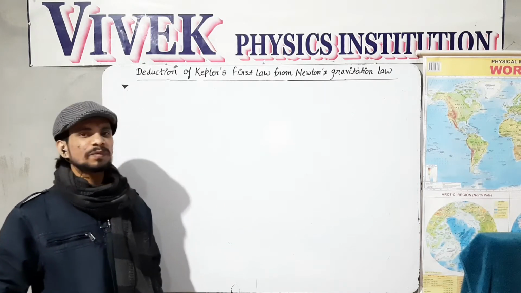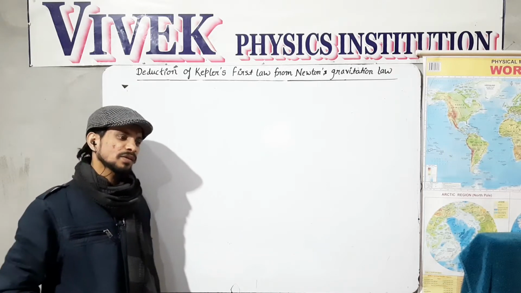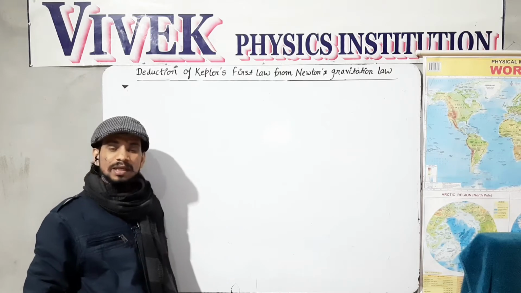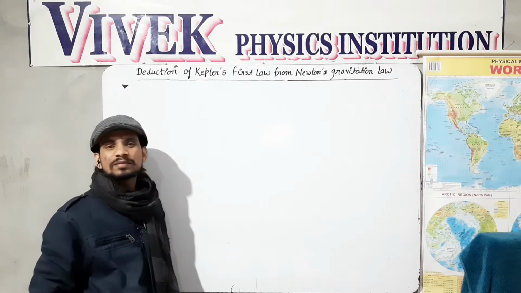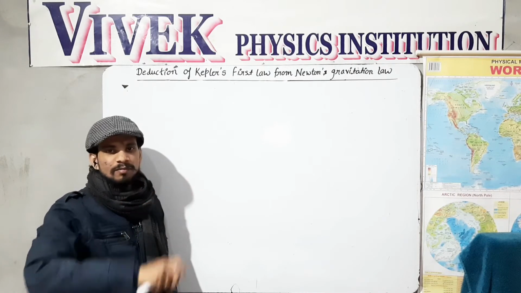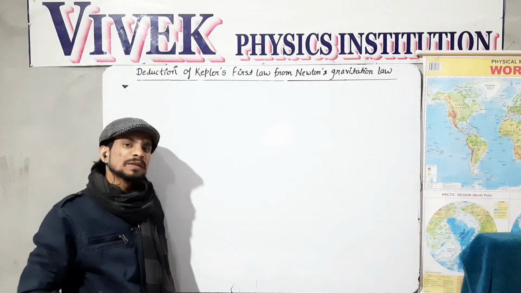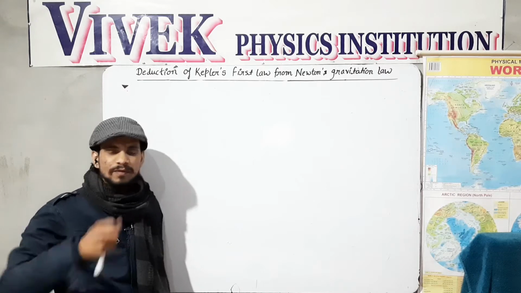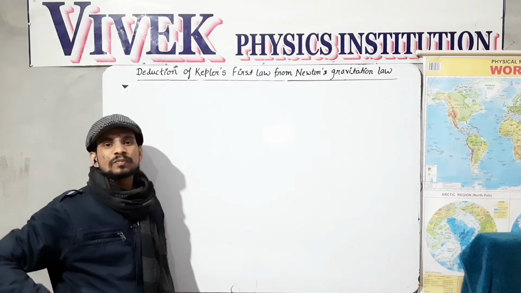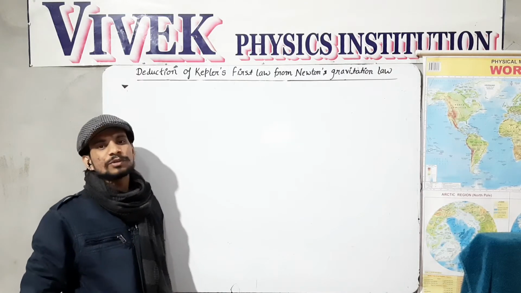And what is the statement of Kepler's first law? All the planets around the sun move in an elliptical path, and the sun is at one of the foci of the elliptical path of all the planets. So this is the statement of Kepler's first law. And how can we say this is an ellipse, not a circle? We will derive this condition in this video.